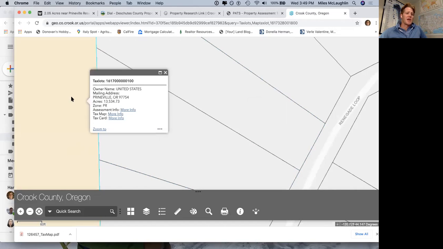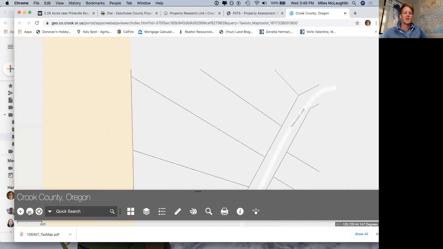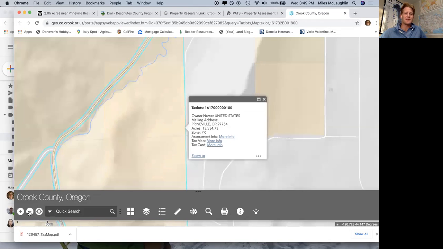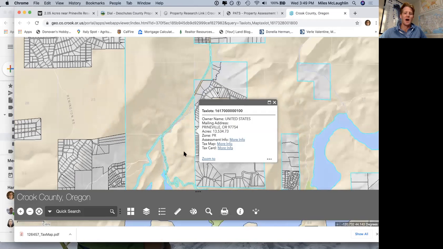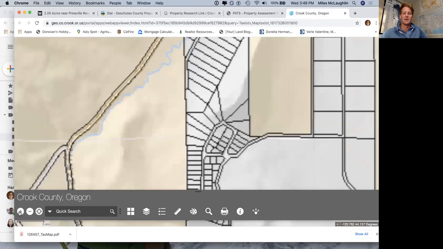This, you can see a different shade of color. This is 13,000 acres of BLM land, so USA land. So the backyard of this property connects all the way to the lake, actually, if you zoom out, or the reservoir, I should say, down here. So you can see, like, this is all owned. That's a lot of BLM land and public land there.